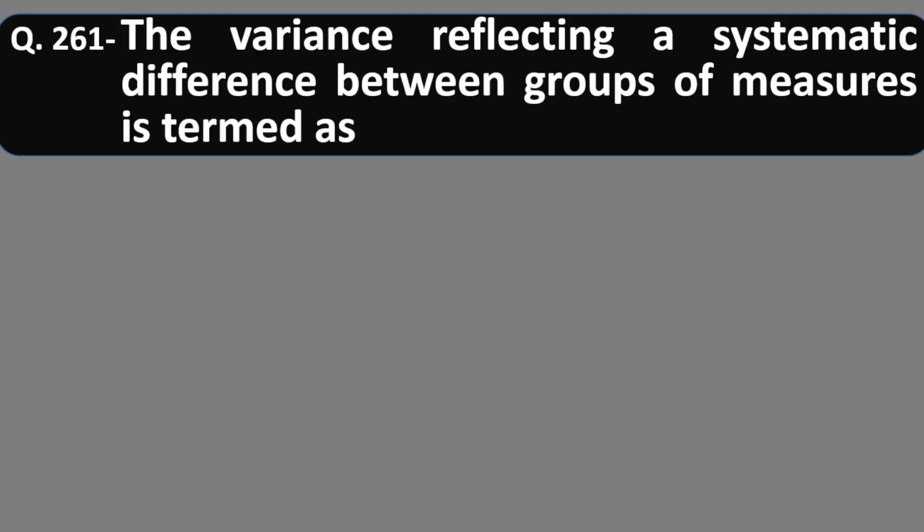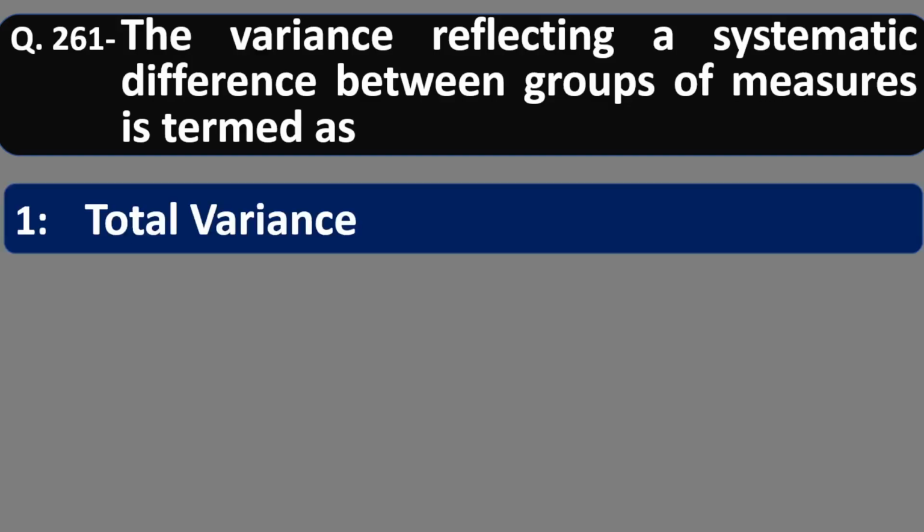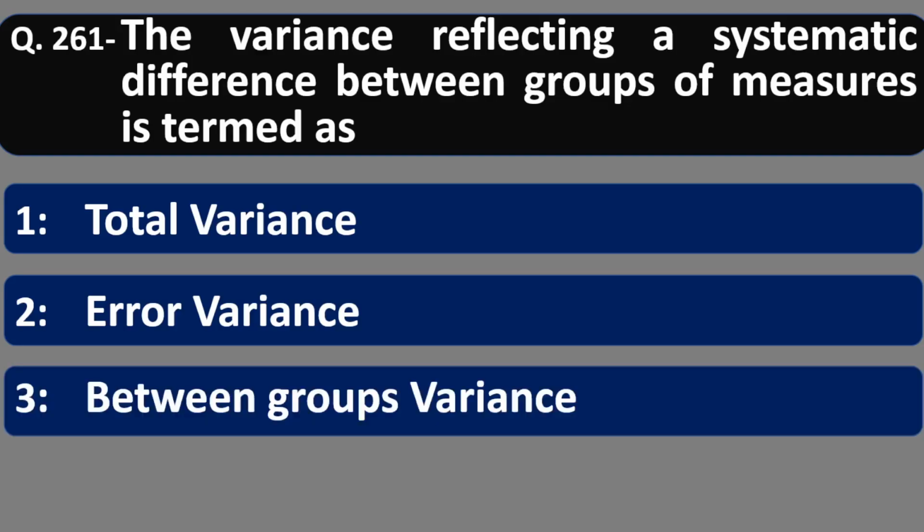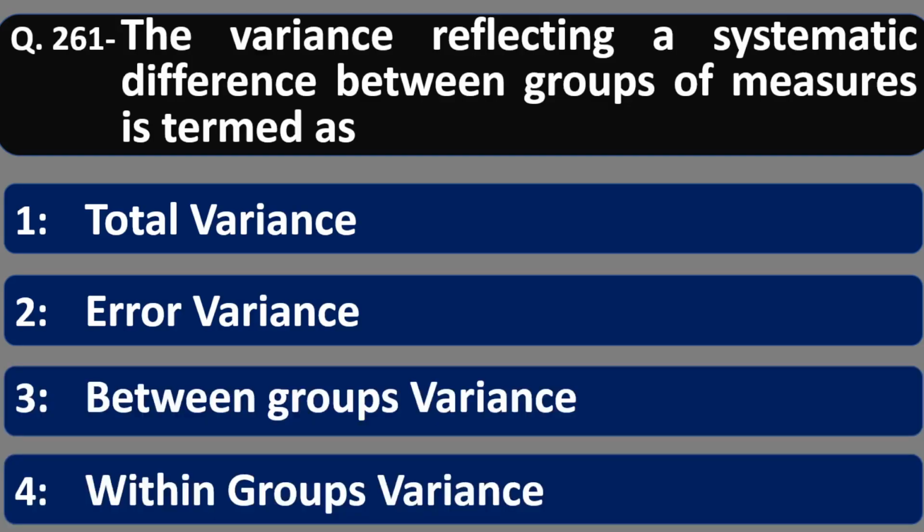Question number 261. The variance reflecting a systematic difference between groups of measures is termed as: option number 1, total variance; 2, error variance; 3, between groups variance; number 4, within groups variance. Friends, the correct answer is between groups variance, option number 3.